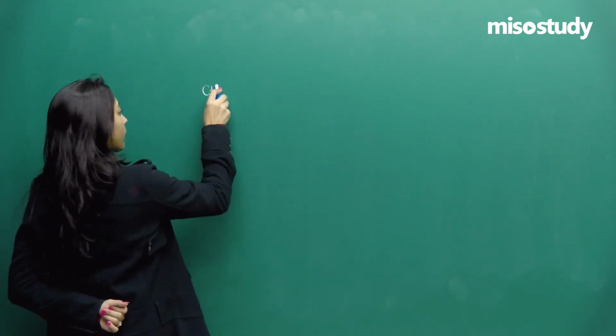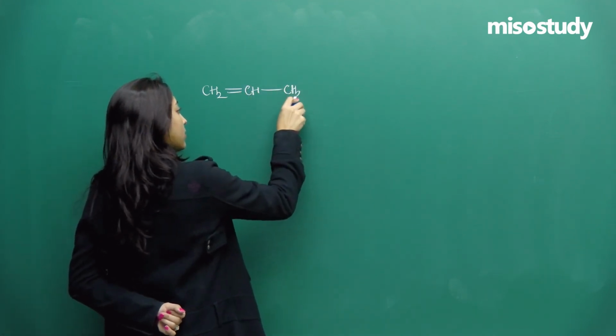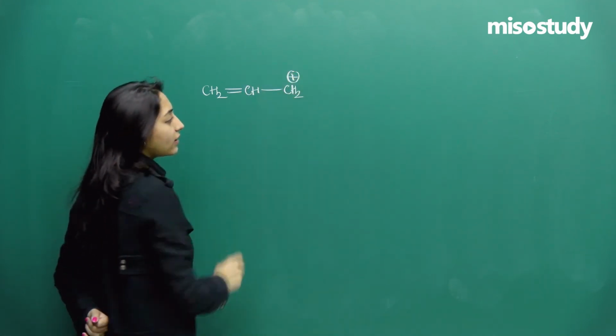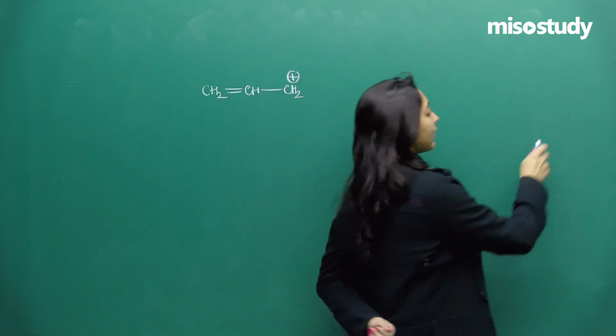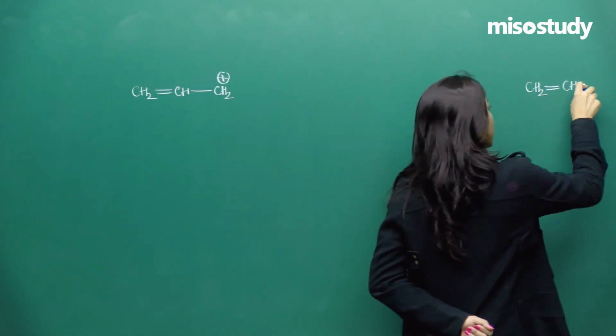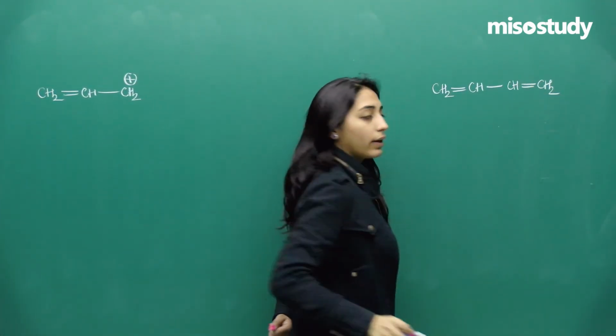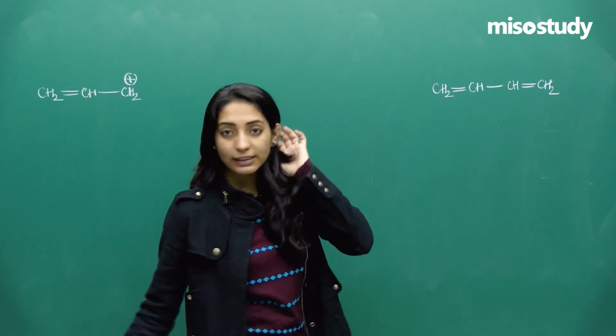So let us take 2 forms. One is this form, and the another form I'll be taking is this form. Okay. Let me now draw these 2 forms.